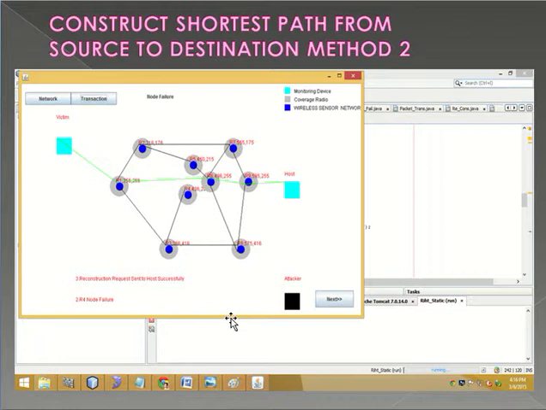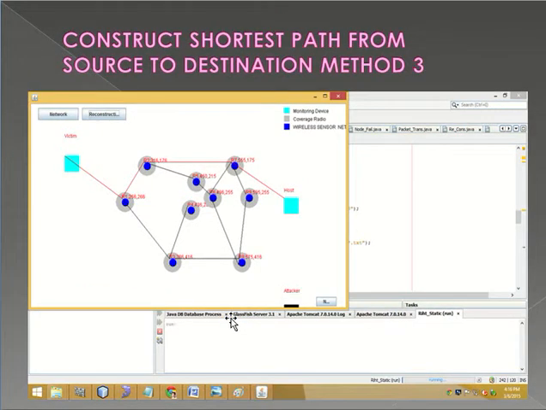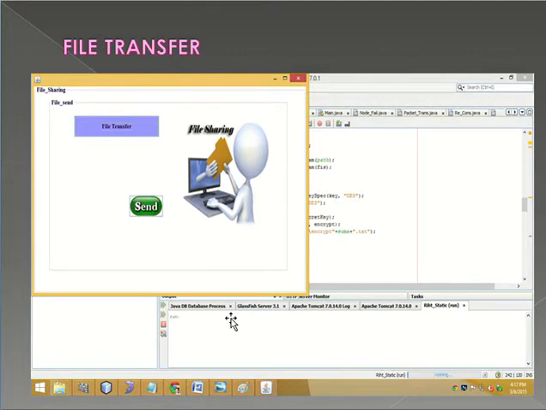In method 2, the construction of the shortest path from source to destination is then connected with the shortest path. In method 1, it is connected with the shortest path, and in method 3 also it is connected with the shortest path. Of the above three methods, which one is the shortest method to construct the path from source to destination?